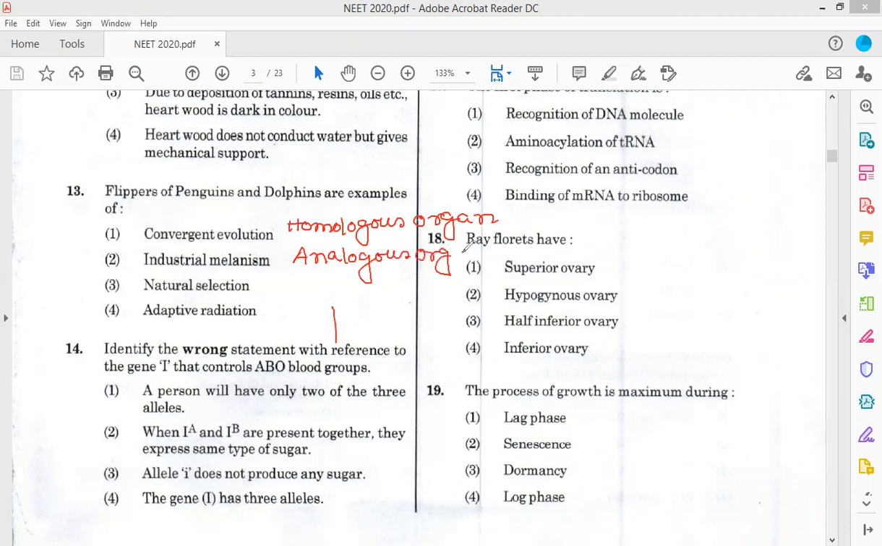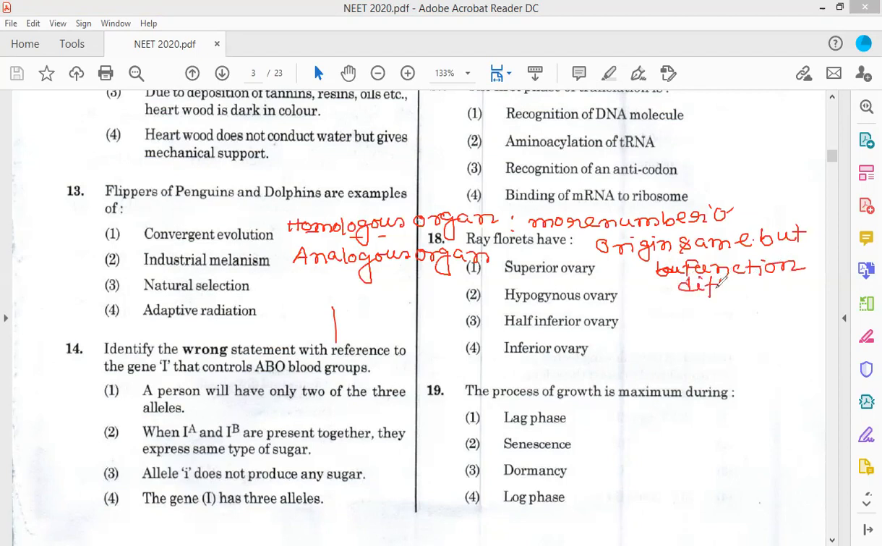In homologous organ, we know that more number of O means origin same. Origin same, but function different. This is the part of homologous organ. And analogous organ is origin different, but function same, right?